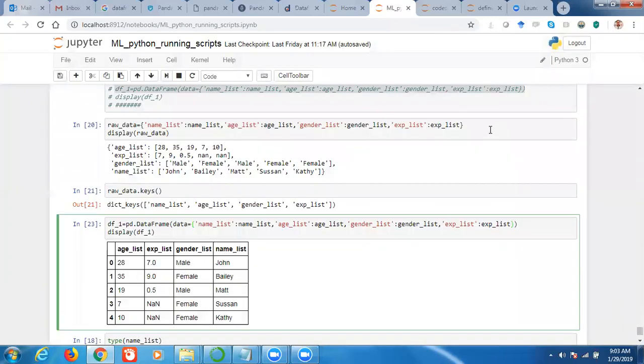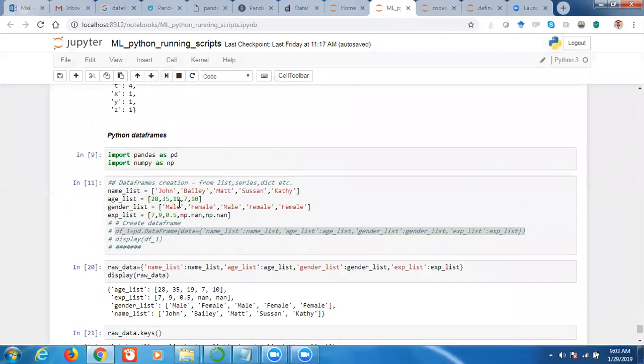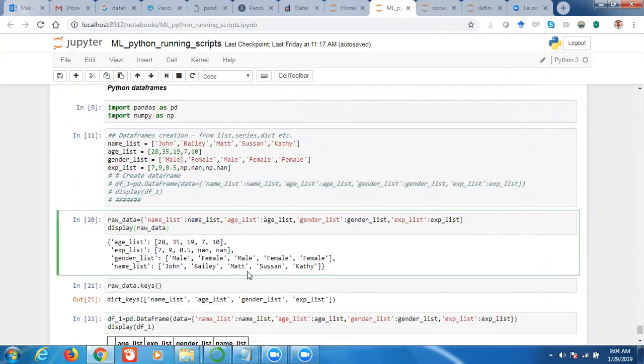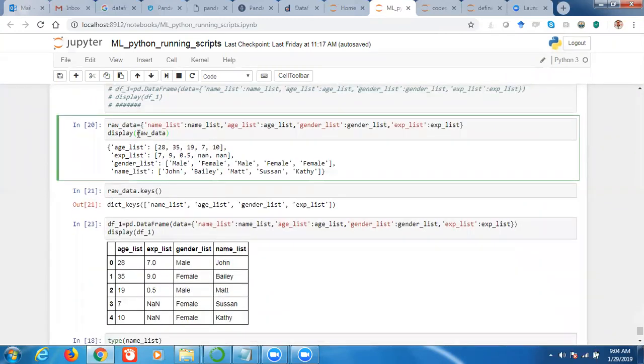Okay, so we are discussing the data frame construction. See what we have done here. I have the lists, and here I am creating a data frame from my side, right? I have my records in four lists. I have passed the records in a dictionary format, right? So here what we have done is save my records in a dictionary. Why dictionary?